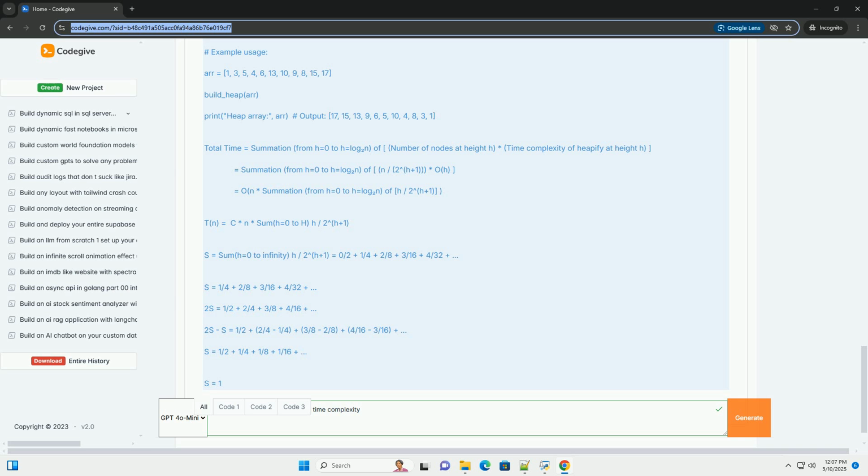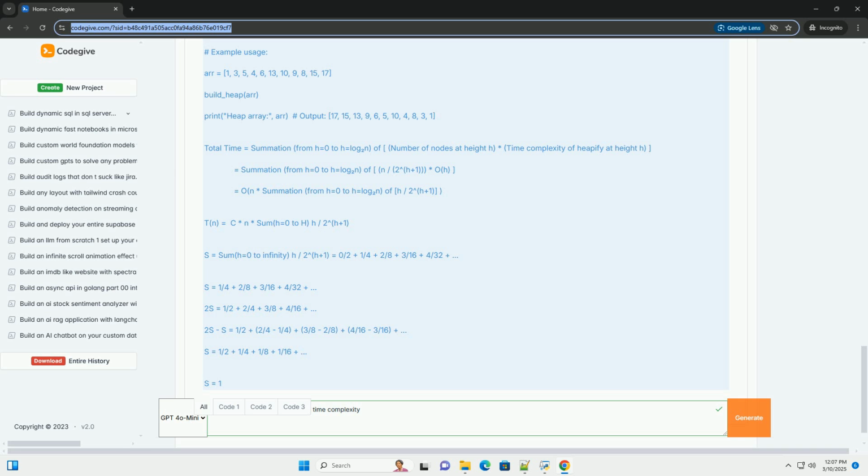You can demonstrate this using calculus or by recognizing it as a geometric-like series. In essence, the higher the node, the fewer nodes there are, and the less significant its contribution to the overall complexity. 5. Final result: since the summation converges to a constant, the total time complexity becomes O(n) * constant, which equals O(n).